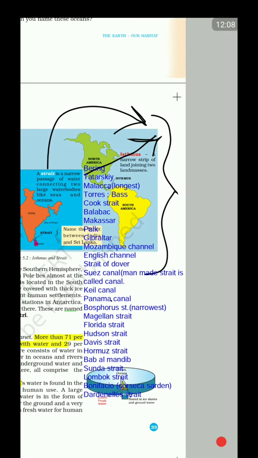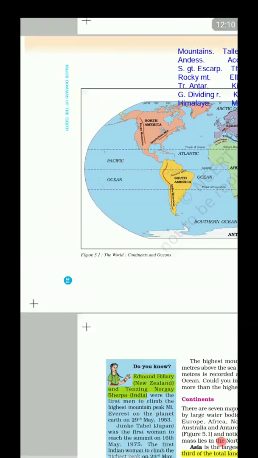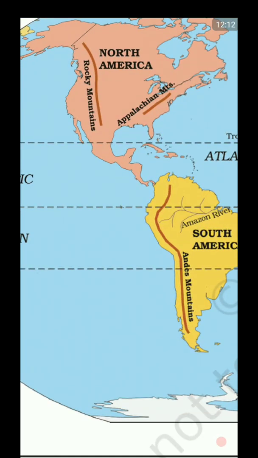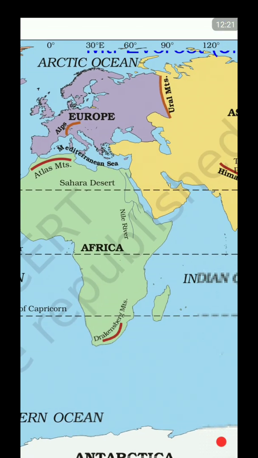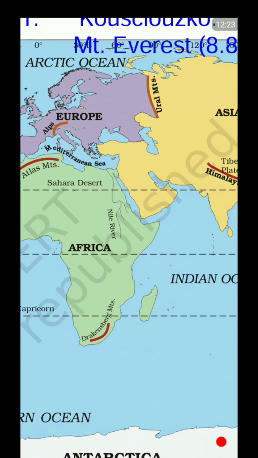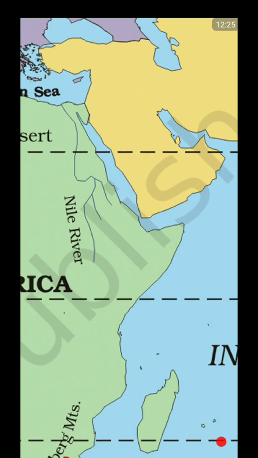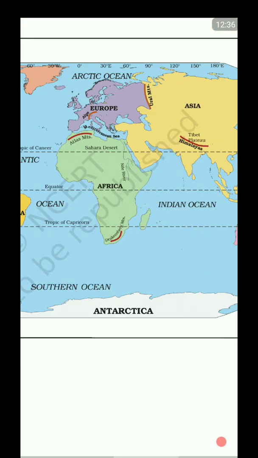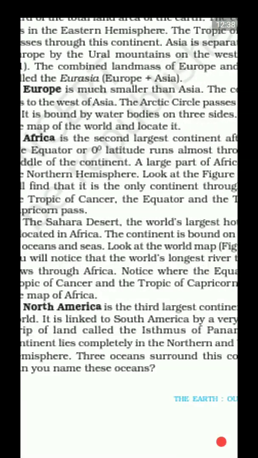Either it can be land joining two land masses, or it can be a water body which joins two land masses. For example, here you can see a water body separating Africa from Asia. That is known as a strait. Let's look at some of the important straits of the world.